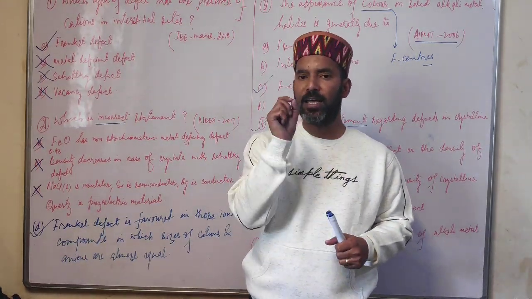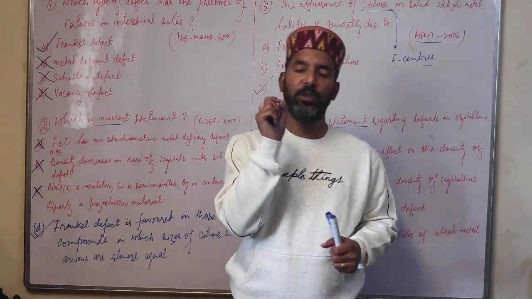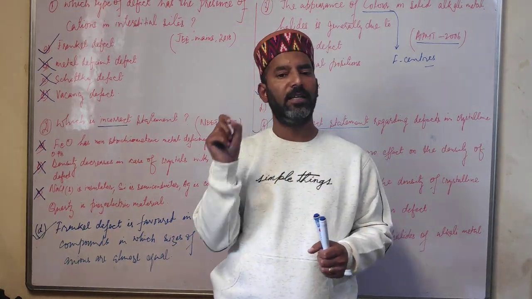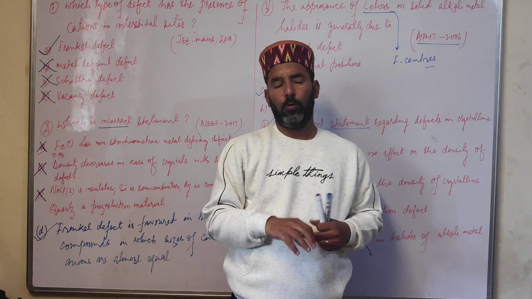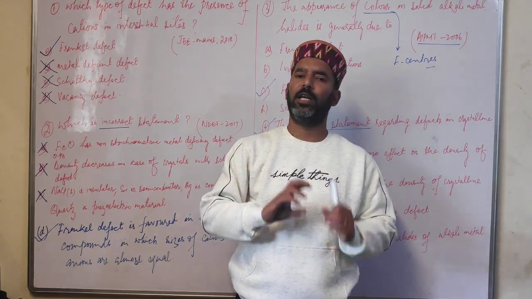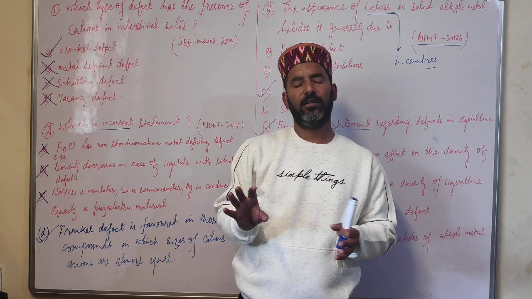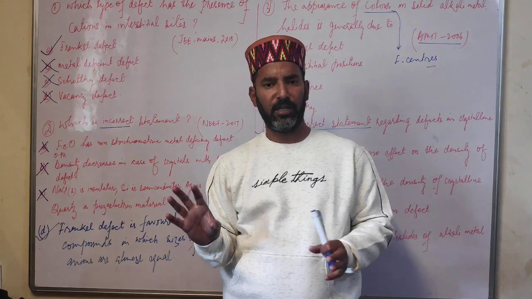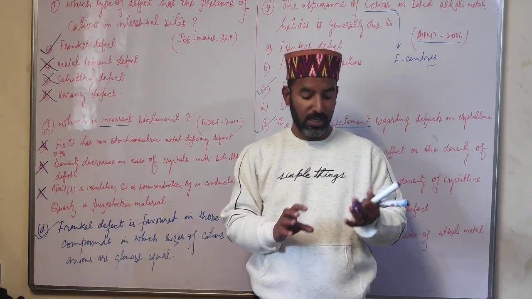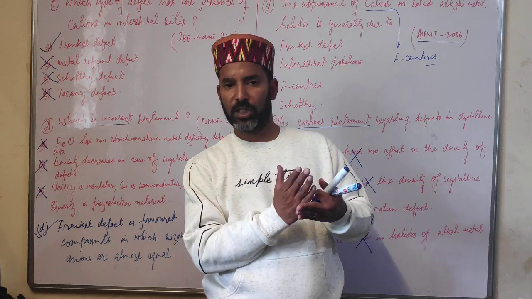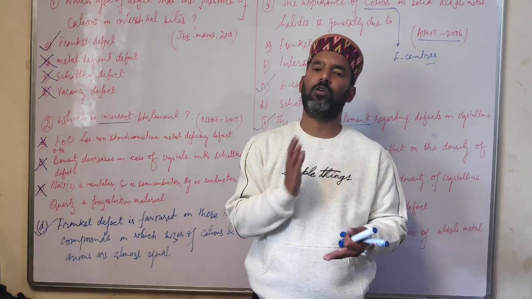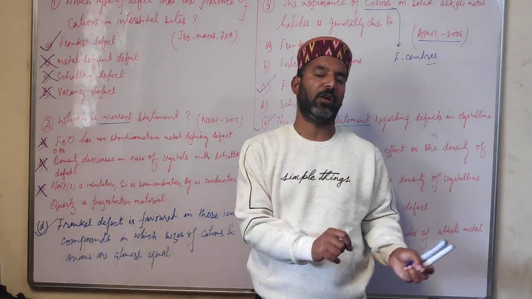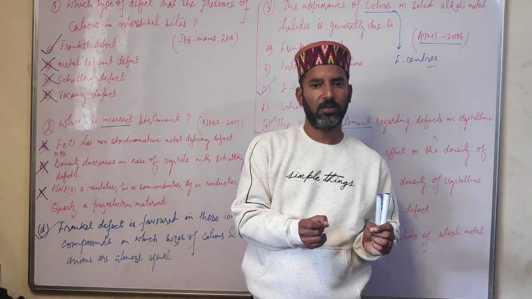Then students, r, a and d relationships in cubic lattices are very important. You may again get numerical problems from r, a and d relationships. Then what is the coordination number of the constituent in FCC, CCP, simple cubic, in body-centered cubic, or in hexagonal close packing in 3 dimensions. So that part is also very important. Then interstitial voids ke types, that is tetrahedral void and octahedral voids, they are very important. Then what are radius ratio rules, how to predict coordination number and structure type from radius ratio rules.